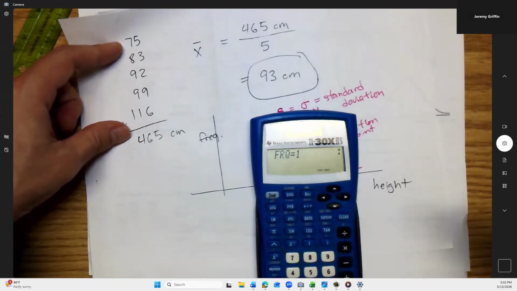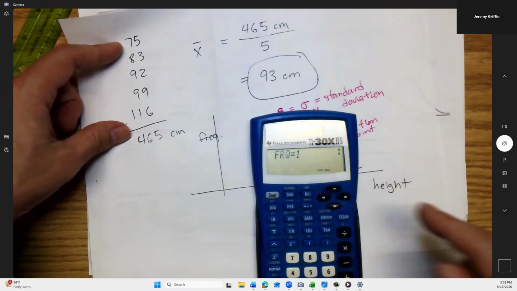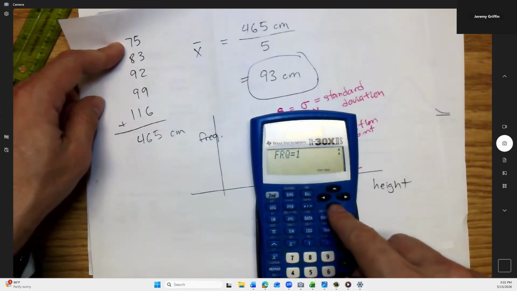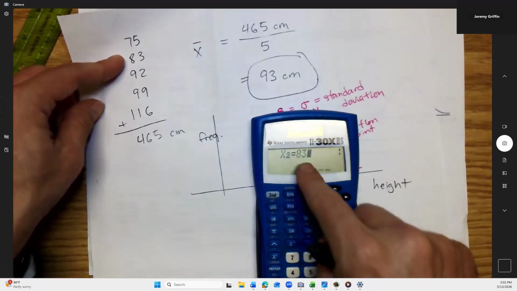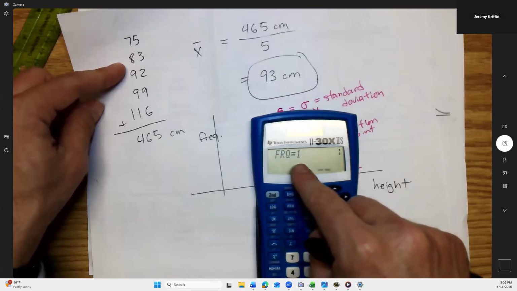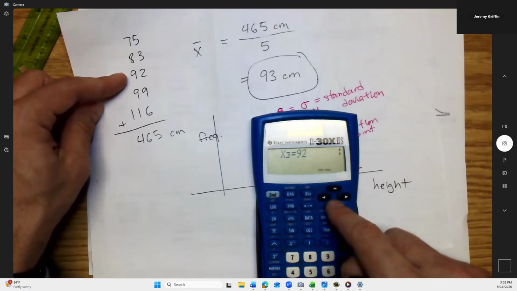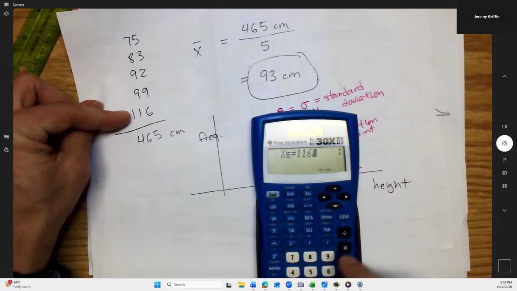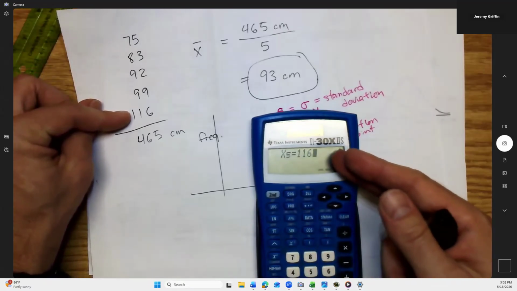Now, if you have lots of dogs that were that height, then it would be really convenient to override that. So I have 13 dogs that height, right? But here I only have 1. So I'm just going to leave frequency at 1. Scroll down again. X2, the second dog, is this tall. So type in your second dog. Scroll down, frequency, yeah, there's only one of those dogs. Scroll down. X3, type in your third dog. Scroll, scroll. Fourth dog. Scroll, scroll. Fifth dog. Okay, now I have my 5 dog heights plugged into the calculator.